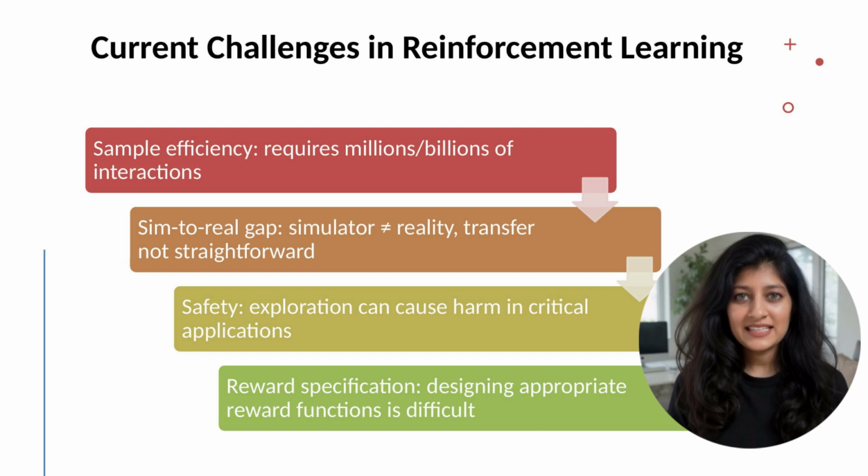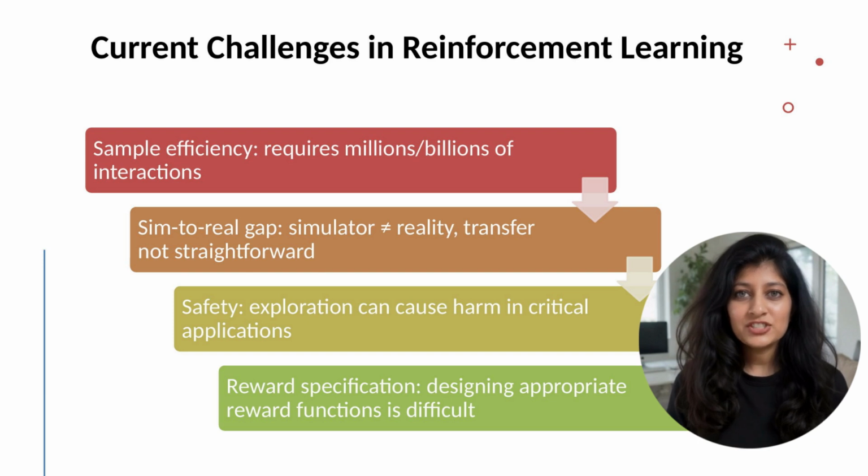Safety is paramount in critical applications. Exploration means trying untested actions, potentially dangerous in self-driving cars or medical robots. How do you safely explore in high-stakes domains? Constrained RL learns policies respecting safety constraints. But formal verification of safe exploration is unsolved.